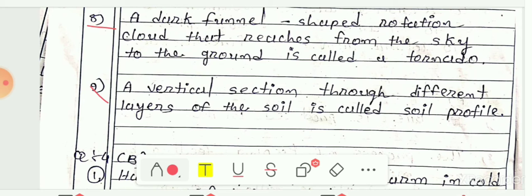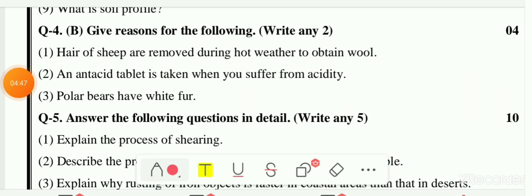Next question was question number 4b. The question number 4b was, give reasons for the following. 3 reasons are given to you. You have to write any 2 and each carries 2 marks. In that first one is, hair of sheep are removed during hot weather to obtain wool. Why are we removing the hair of sheep in the hot weather, or you can say in summer, to get the wool?